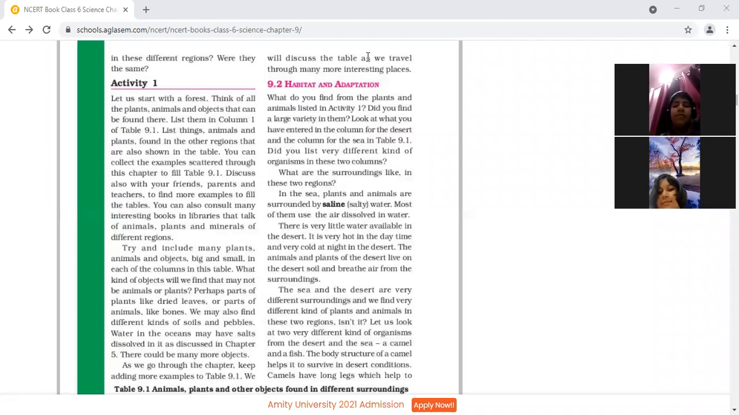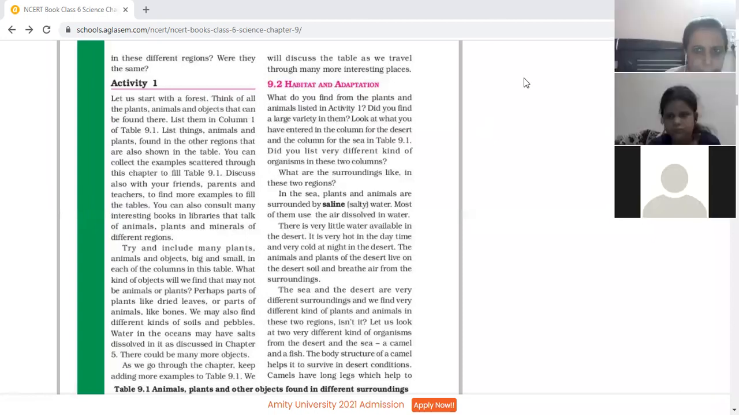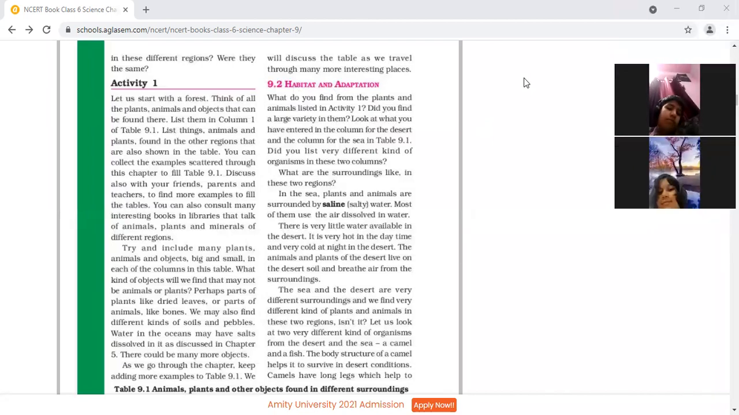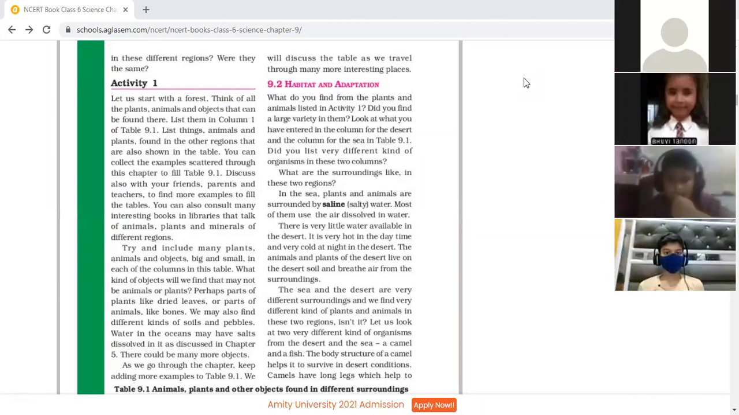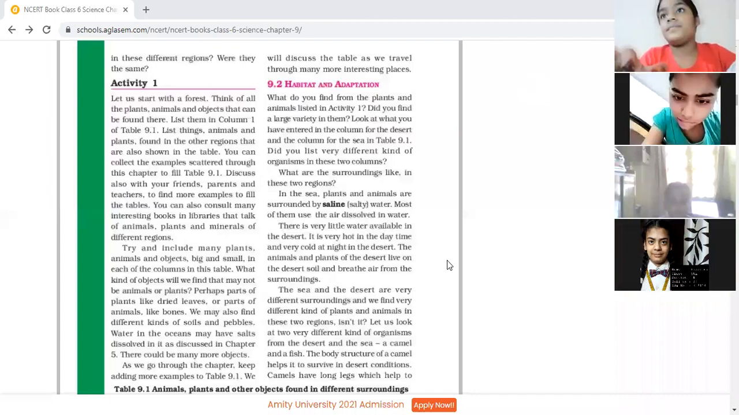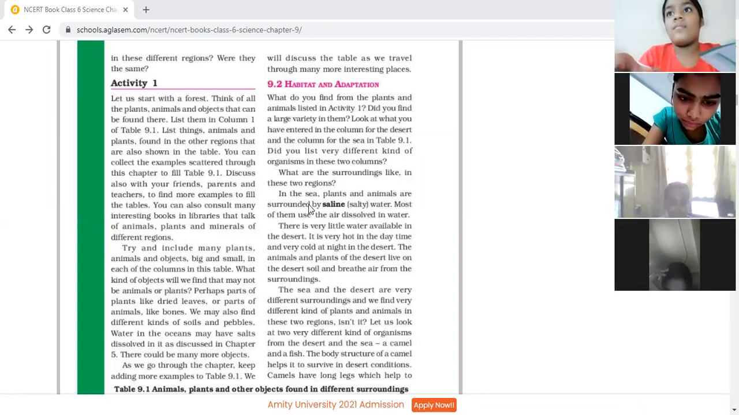So Aditya can continue. After that, Kanishka and Joel, you will be continuing. Start Aditya. Habitat and adaptations. What did you find from the plants and animals listed in Activity 1? Did you find a large variety in them? Look at what you have entered in the column for the desert and the column for the sea in Table 9.1. Did you list very different kinds of organisms in these two columns? What are the surroundings like in these two regions?